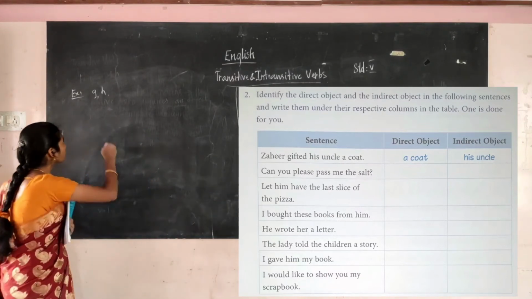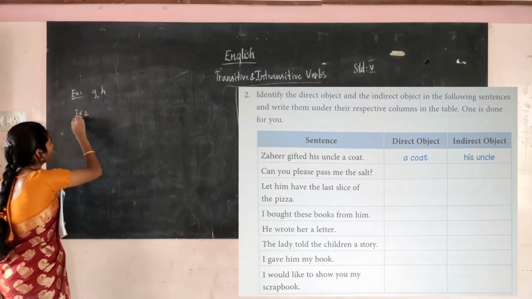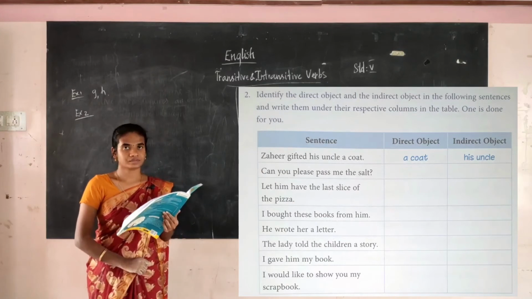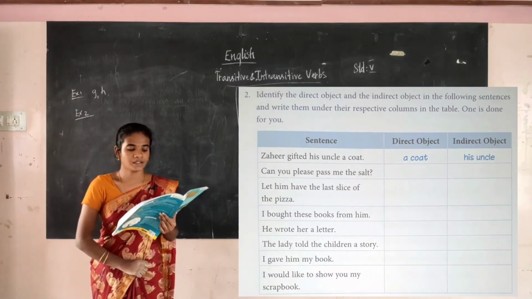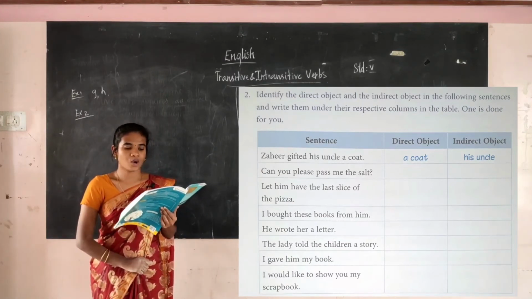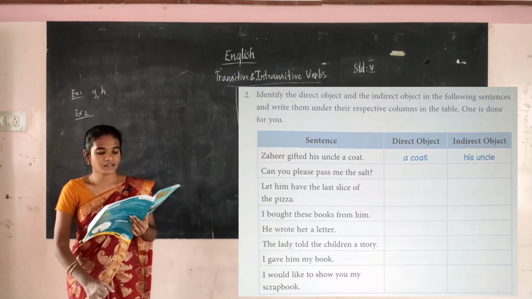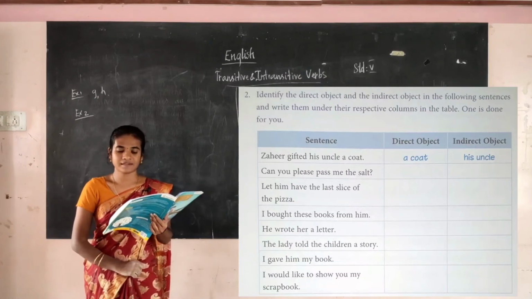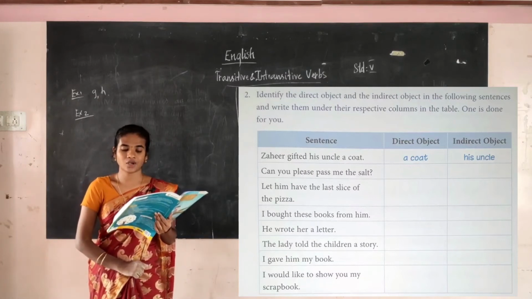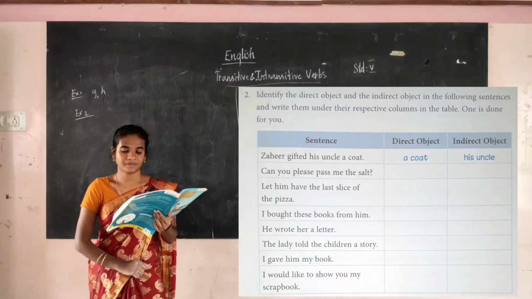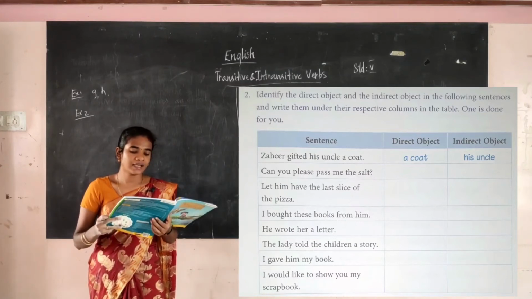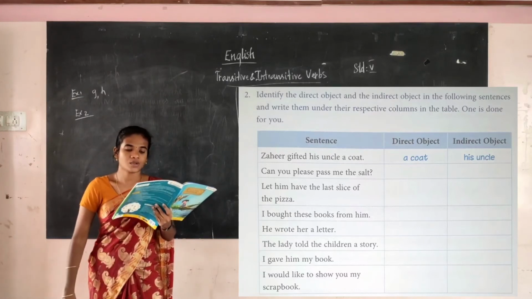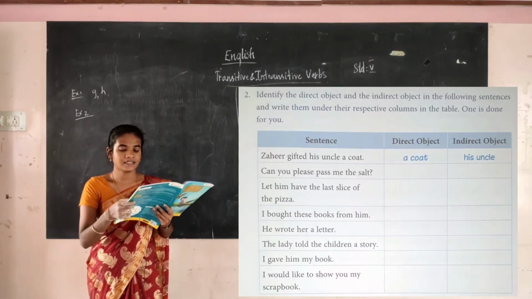Now we are going to see exercise 2. Okay, can you please pass me the salt? Here pass is the verb. So pass what? The salt. The salt is the direct object. And pass to whom? Me. Okay, it answers the question to whom. So the indirect object is me. Next one, let him have the last slice of pizza. So here last slice of pizza is the direct object and him is the indirect object.